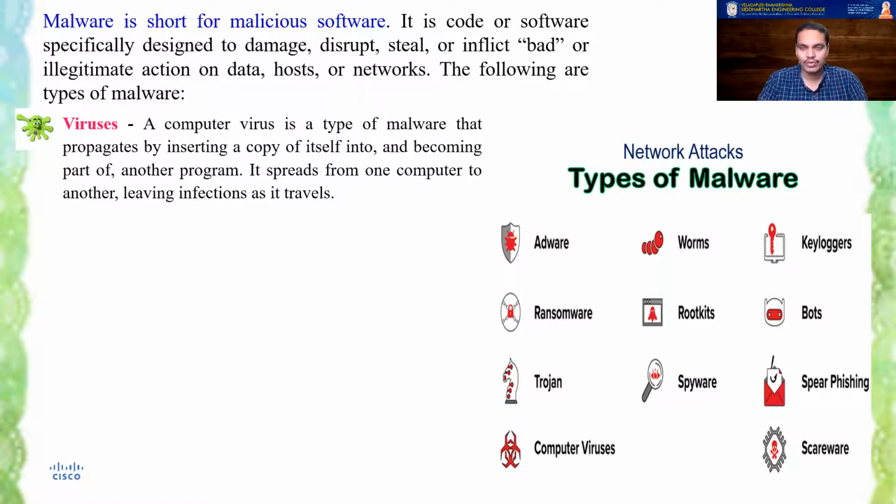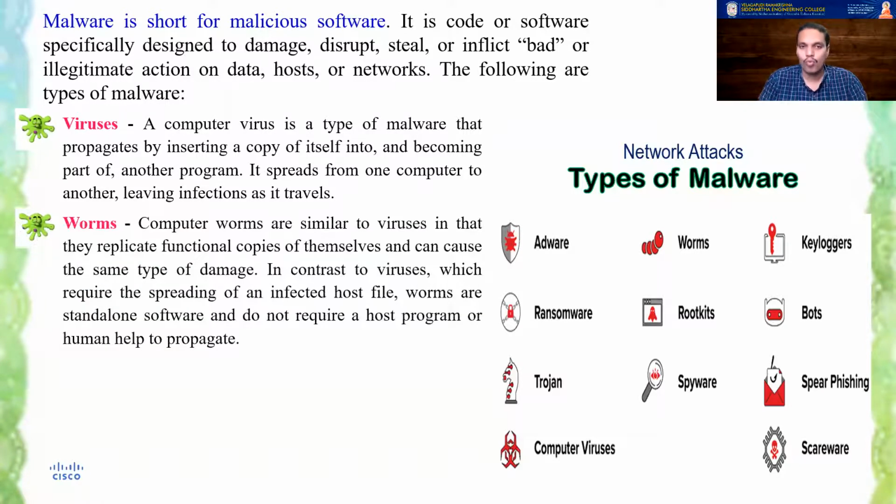Generally, if a virus infects your system, it attaches itself onto executable files, usually. So once the user clicks on those executable files, it keeps on replicating. It spreads from one computer to another, obviously through the exe files, and it keeps on infecting each and every system as it travels. Whereas the second variant of malware is something called worms.